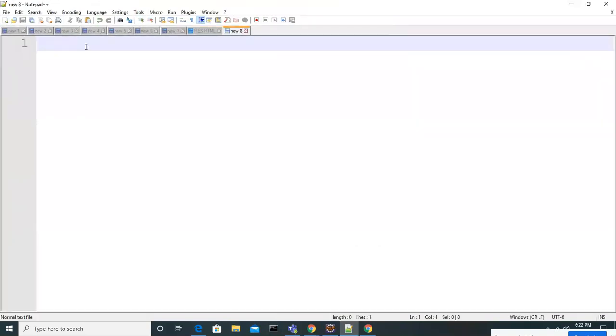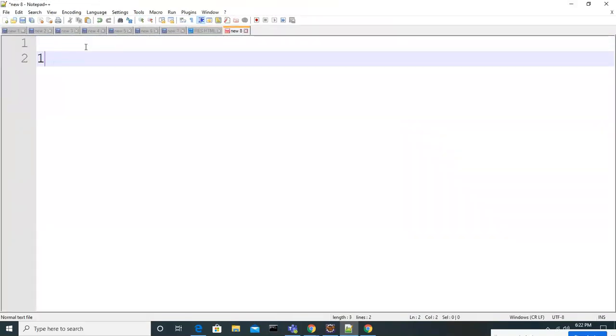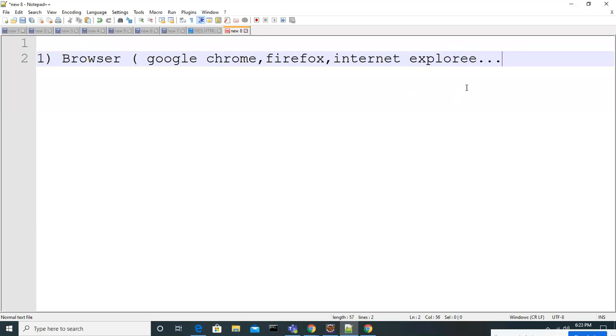any web application, first what do you need, guys? A browser, to test it and for all these things. For example, what are the examples of browsers, guys? Google Chrome, Firefox, Internet Explorer, Safari, and so on. We have many such things.